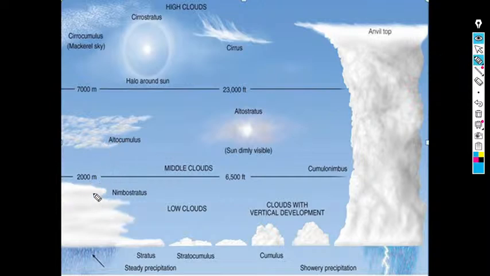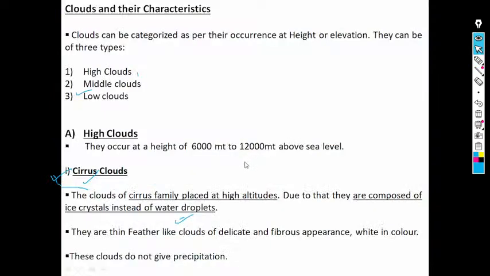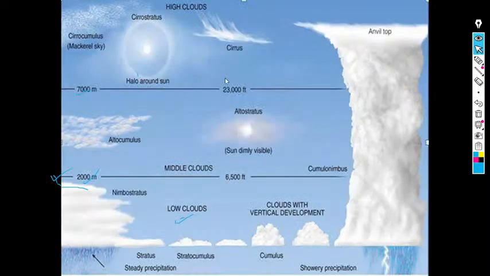This is the low clouds, there is a segregation: up to 2,000 meter, then 2,000 to 6 or 7,000 meter, then it is above. So these are the high clouds basically, 6,000 or 7,000 to 12,000 meter above sea level, within that range they are normally visible.